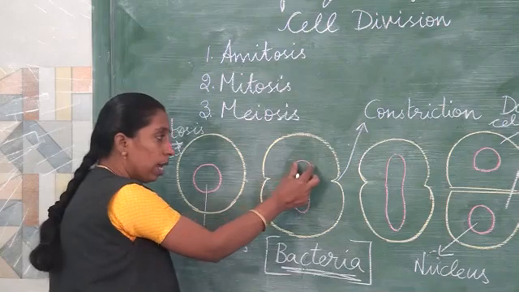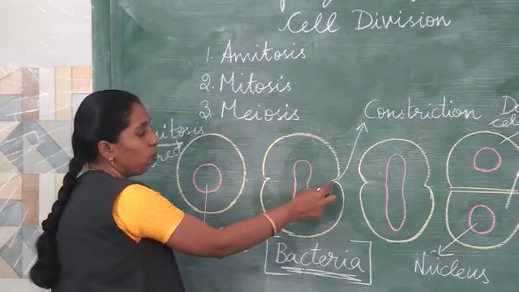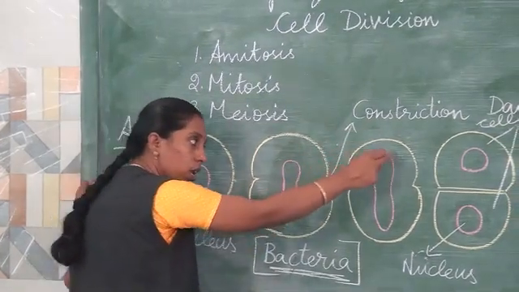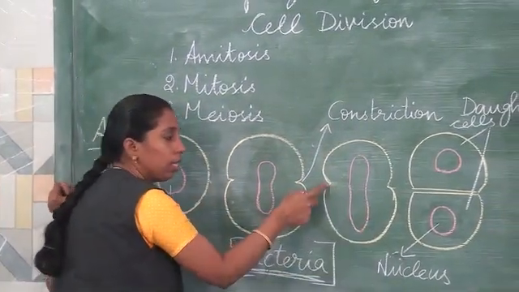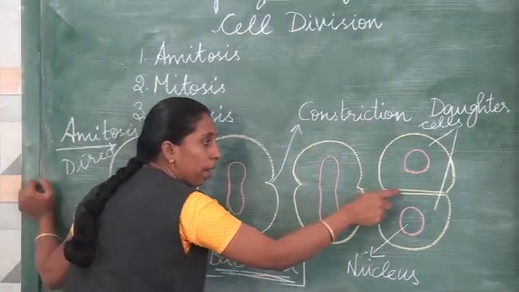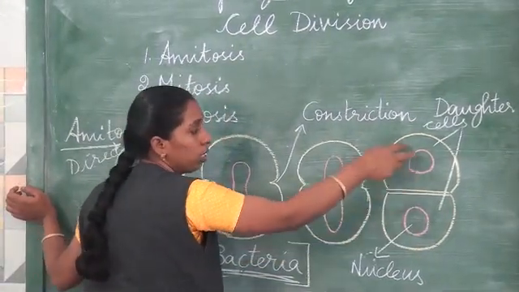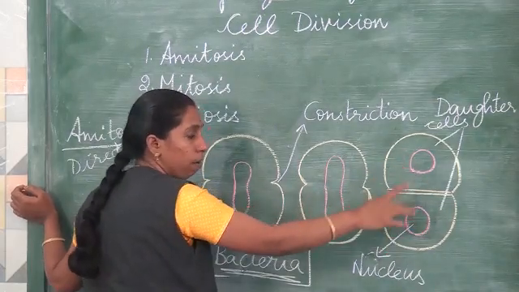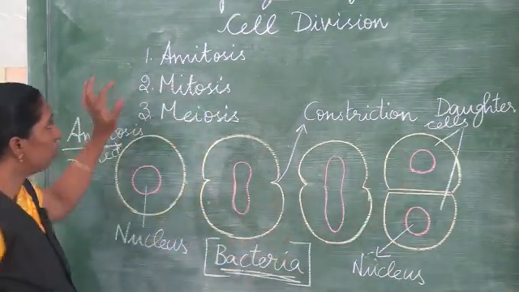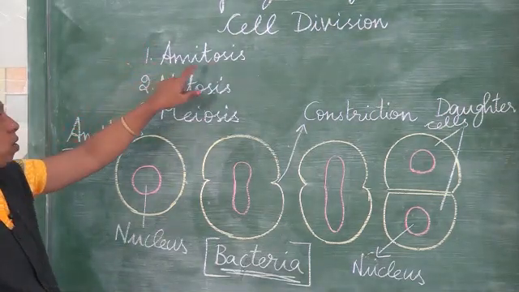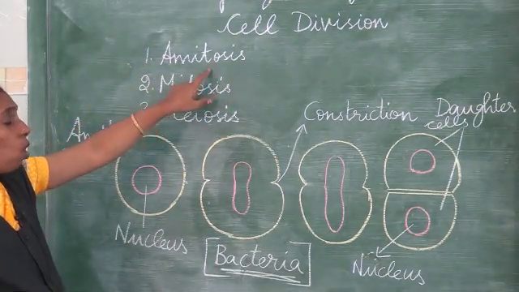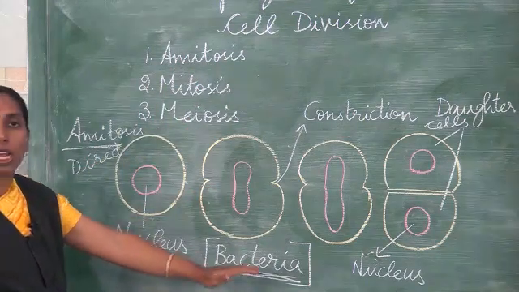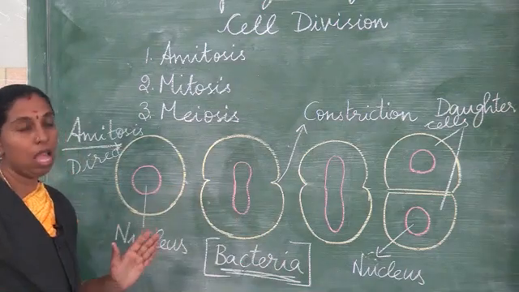Here the nucleus will elongate and a small constriction will be developed, and then the nucleus still elongates and the constriction keeps developing, and later on two daughter cells are formed. Here you can see two nuclei and two daughter cells formed. So this type of cell division is called amitotic cell division, also called direct cell division, found in unicellular organisms like bacteria.